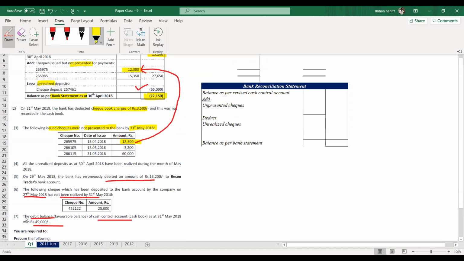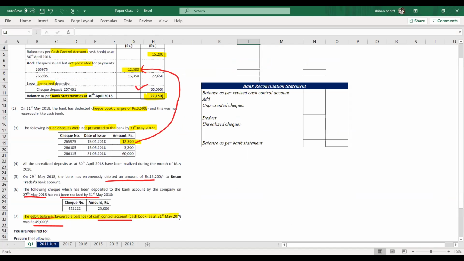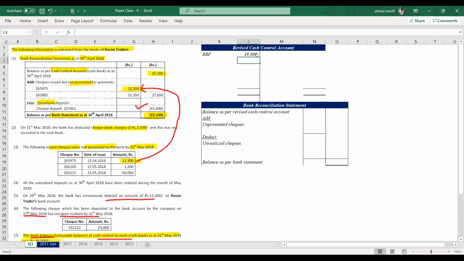This one, the debit balance as at 31st May. This is the favorable balance in the cash control account, 49,000. Right. So we know the format, so identify the transactions and record them in this format.